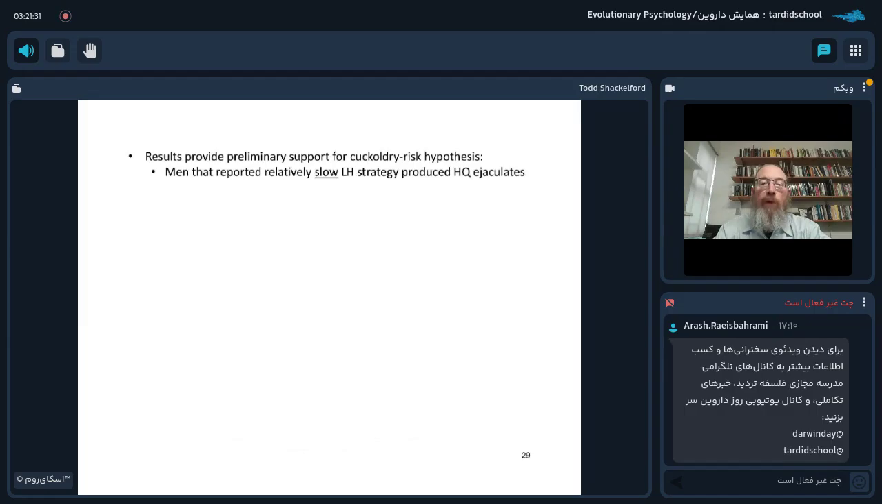So what these results provide is, at least preliminary support for what we've called the cuckoldry risk hypothesis. Men that reported relatively slow life history strategy also produced higher quality ejaculates.